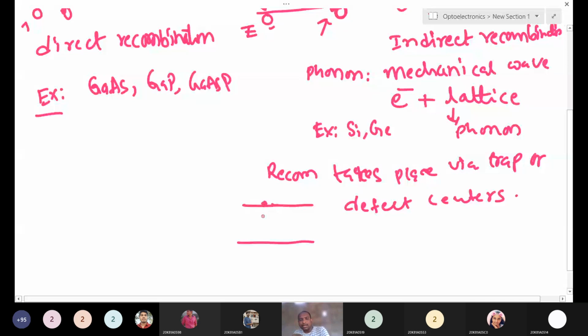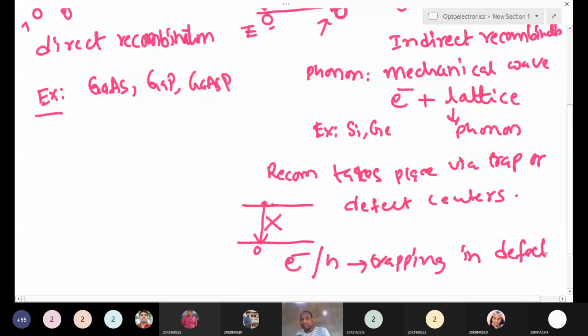Electrons are not directly recombining with holes. Recombination takes place through defect states, trap centers, whatever you want to call them, where electrons are trapped.